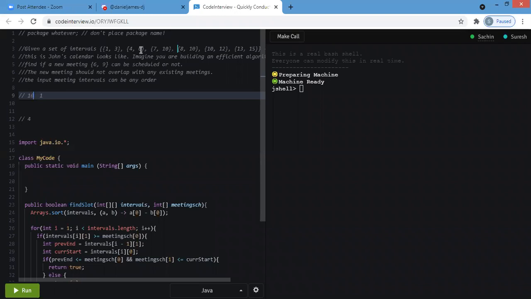Okay, I have only one meeting until 4 in meeting room 1. Let's start from there. Now the second meeting, and in this case the value is 6, that is the meeting ending. Now I compare, is any meeting start before 7? Yeah, there is one meeting that starts before 7.